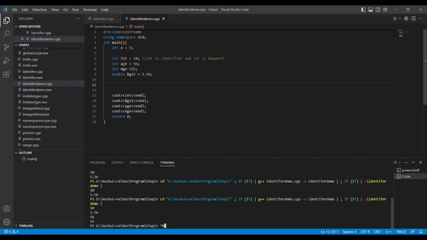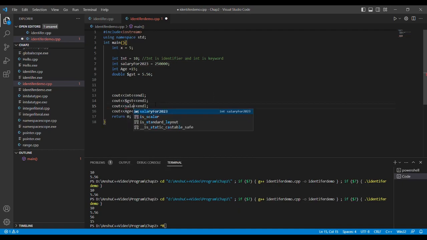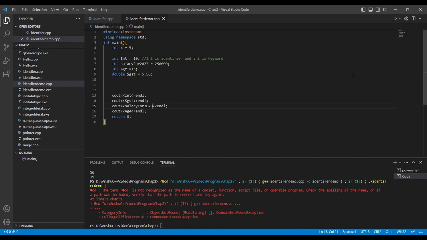Similarly, let me take another variable, salary, and next should be capital as I discussed, 2023. Let it be this, and let me print this value. It's showing that there's no such variable. Now it is showing this variable also. This is a feature of IntelliSense. Now if I run it,